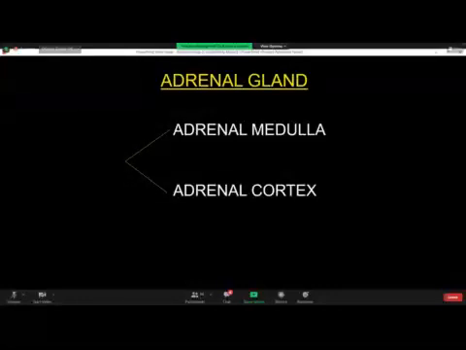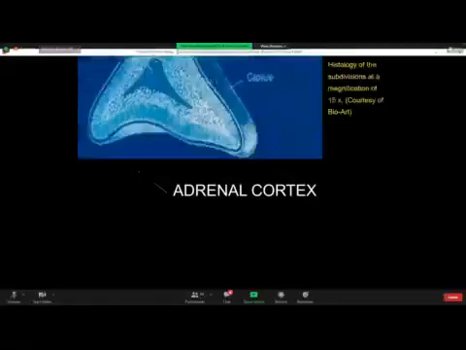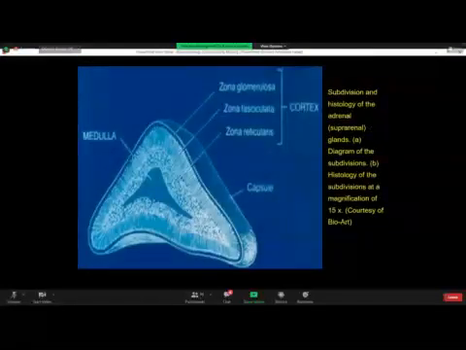Right. Adrenal gland. As we all know, adrenal gland, its old name was suprarenal gland because of its anatomical location. चूंकि kidneys के ऊपर है, so that is why it was called as suprarenal gland. But now it is called as adrenal gland. It has got two portions. The inner one is adrenal medulla. The outer one is called as adrenal cortex. So this is the adrenal gland. So this is the outer portion and the inner portion.